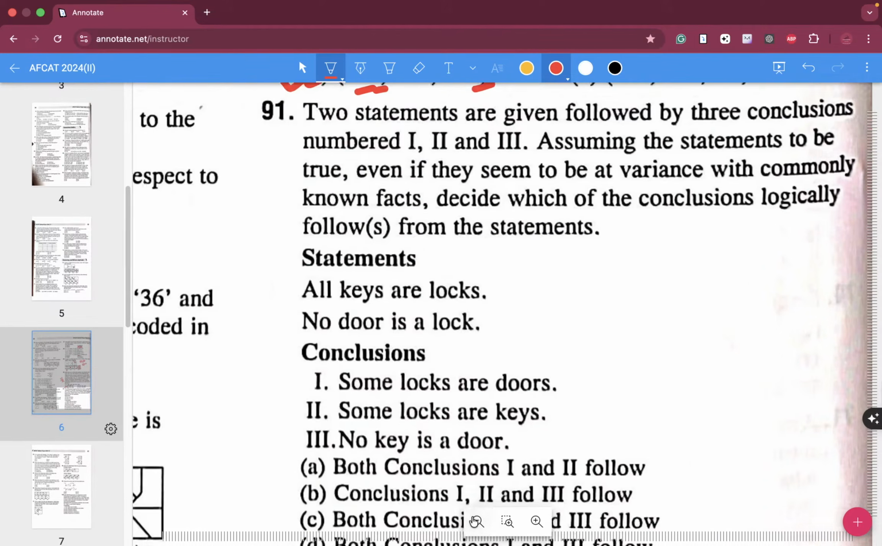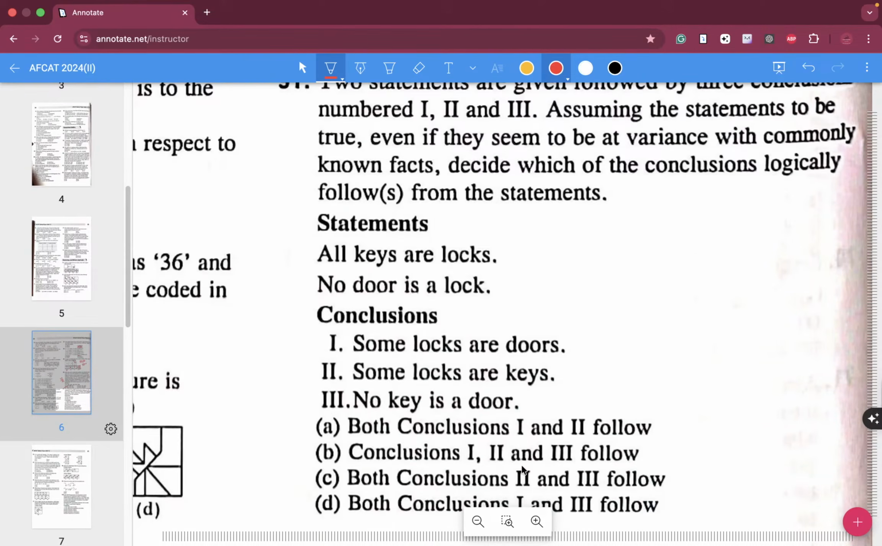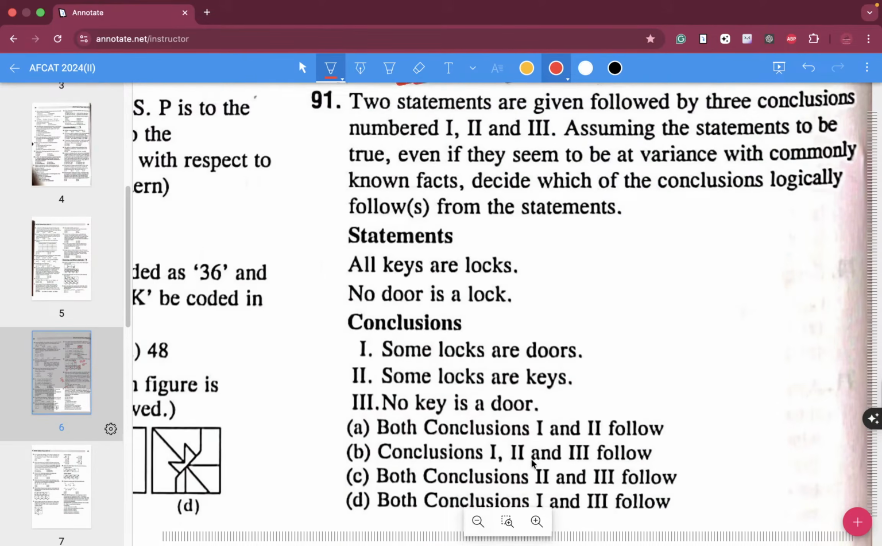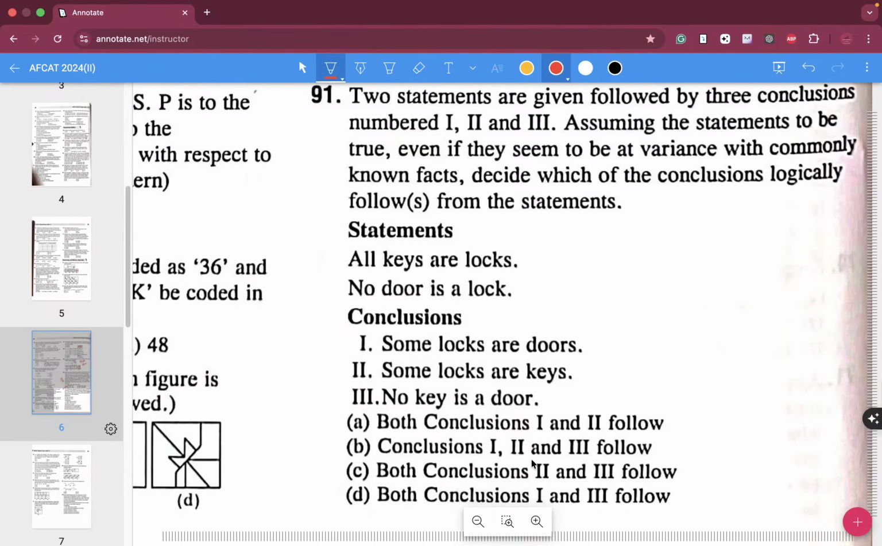Now the 10th and last question for the day. Two statements are given followed by three conclusions numbered 1, 2, 3. Assuming the statements to be true even if they seem to be at variance with commonly known facts, decide which of the conclusions logically follow the statements.